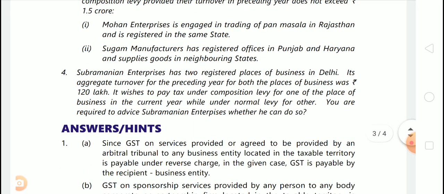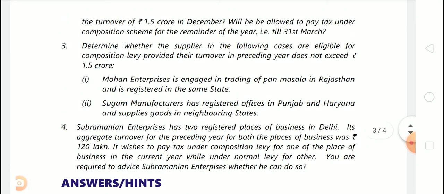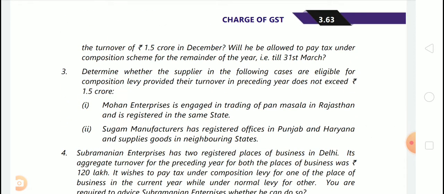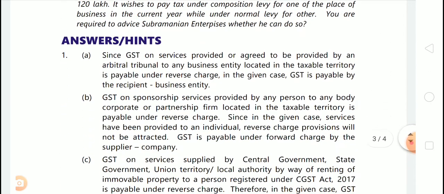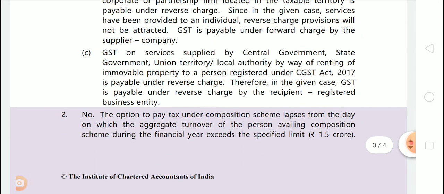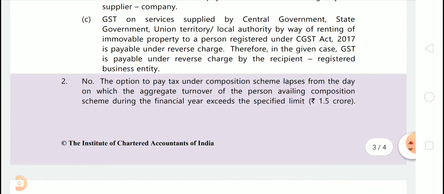Answer is no. As per the provision, option to pay tax lapses from the day the aggregate turnover exceeds the specified limit. This is the reason why I said no. So see the answer.